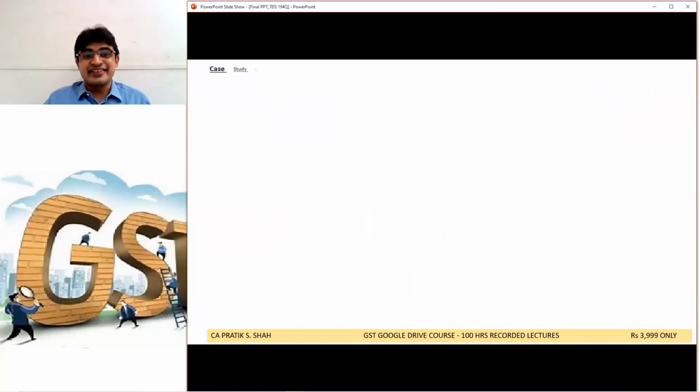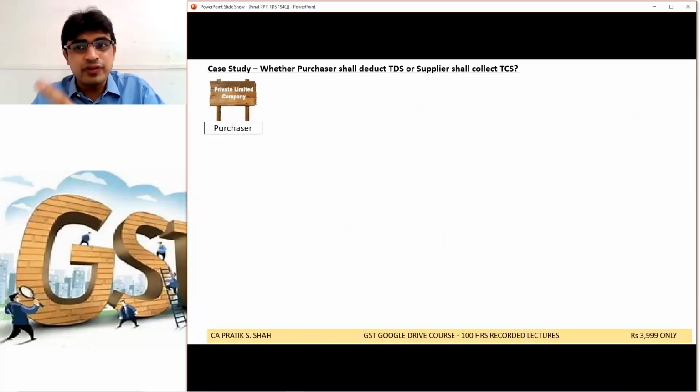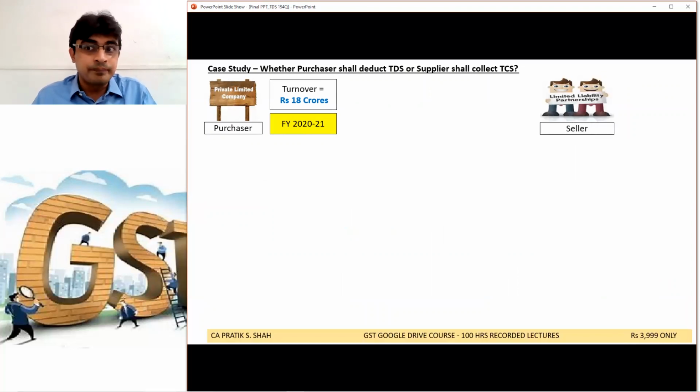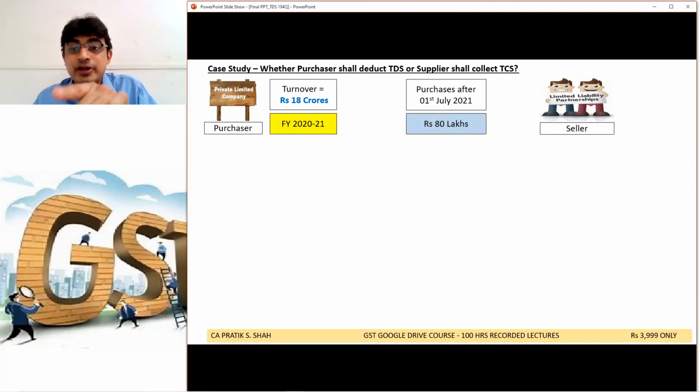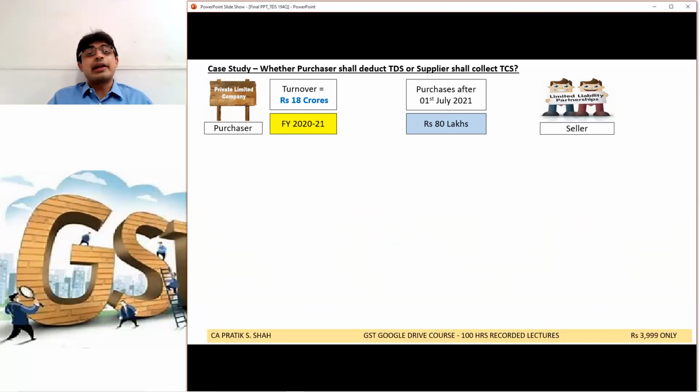Now second case study. See the interplay. Whether purchaser shall deduct TDS or whether supplier shall collect TCS. Please listen. The turnover of the company, the purchaser, is 18 crore, above 10 crore. The company made purchase of 80 lakh after 1st July. So both the conditions of TDS 194Q are satisfied.